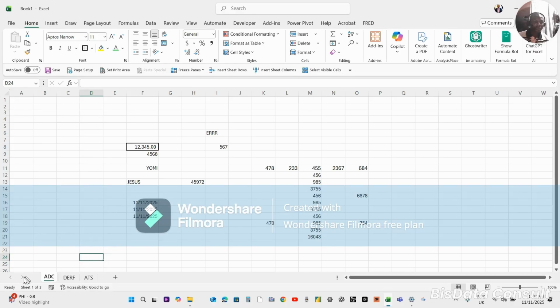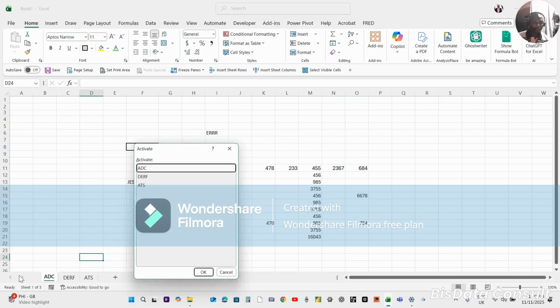Then you can also come to this place, because by the time you start having more sheets, you have an option here. This place will list the number of sheets that are in this Excel. This will be very useful for you.